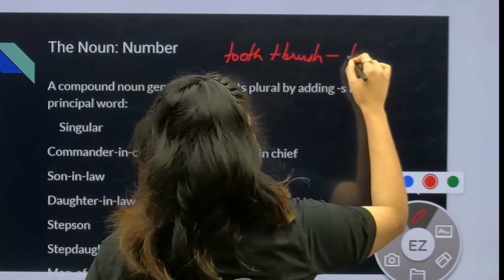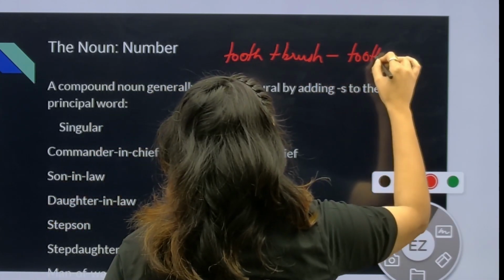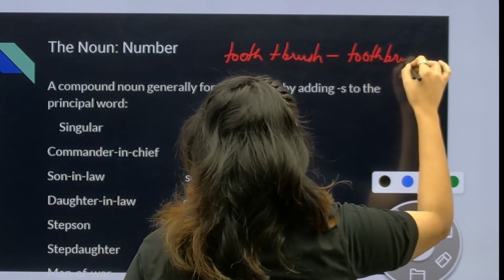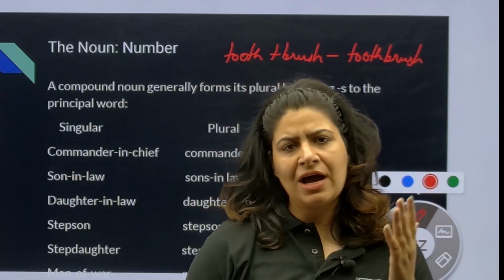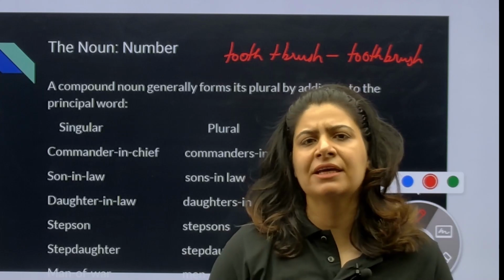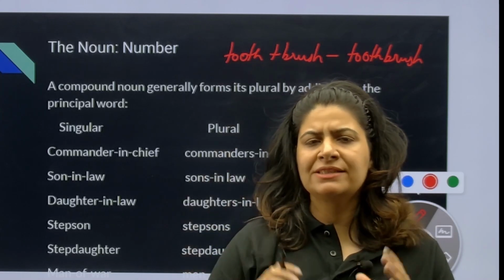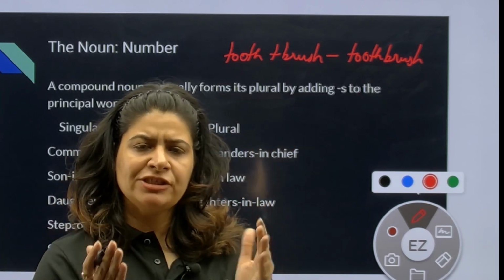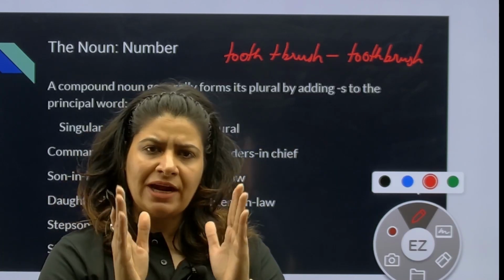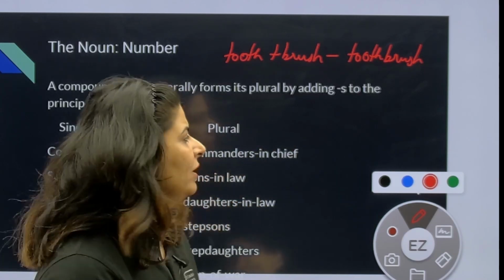So what is my compound noun? Toothbrush. Ice cream. Ice plus cream, ice cream. Cup plus cake, cupcake. So which is a combination of noun plus noun, that is called my compound noun.